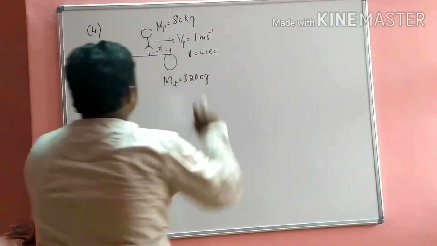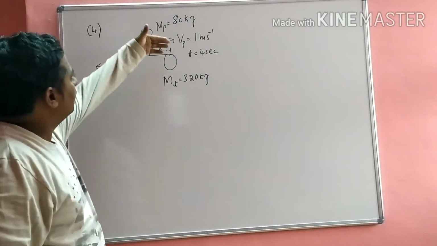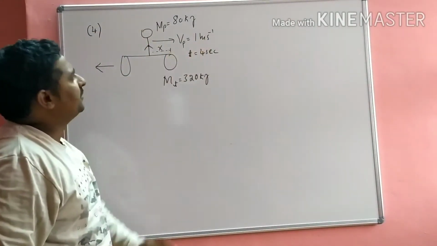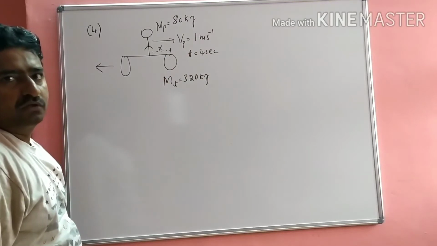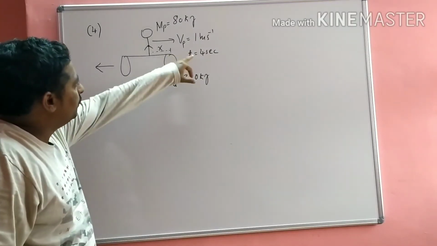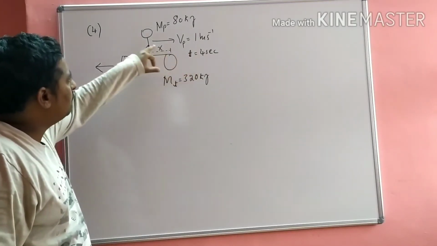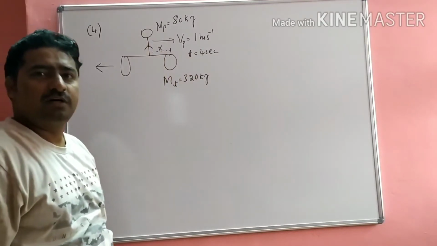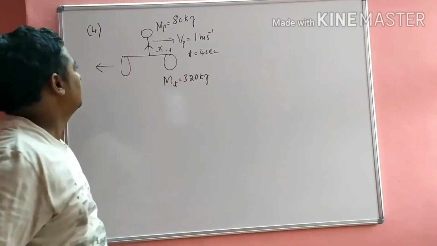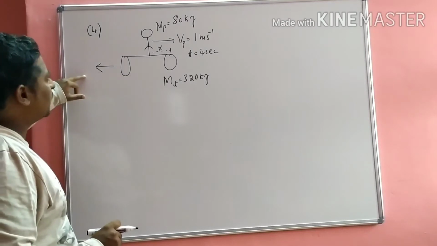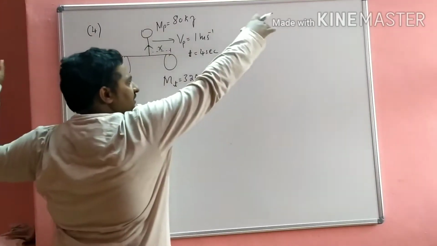The man starts running with a speed of 1 meter per second. In 4 seconds, how much displacement is covered by the man? The trolley moves in this direction, and the man moves in this direction.